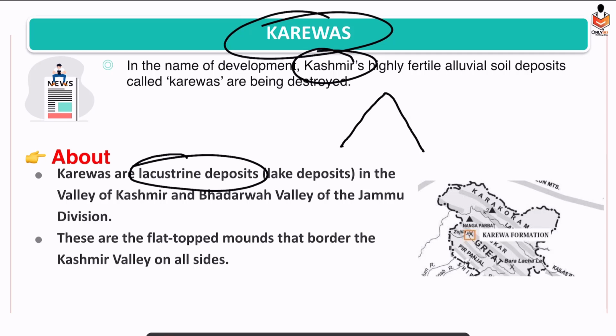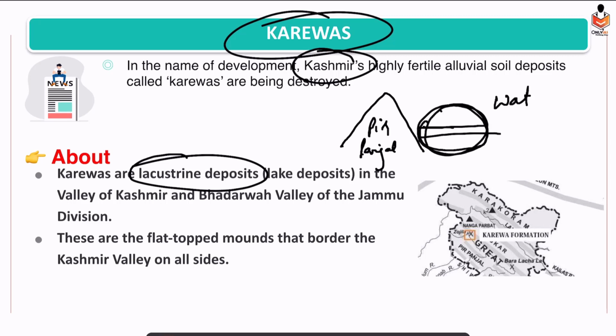So the Pir Panjal range was formed. Water was flowing earlier, but the mountain formed and acted as a barrier, so there was accumulation of water behind it. So it formed a lake. Now the lake was carrying sediments, so it led to deposition of sediments on the floor. Now what happened?